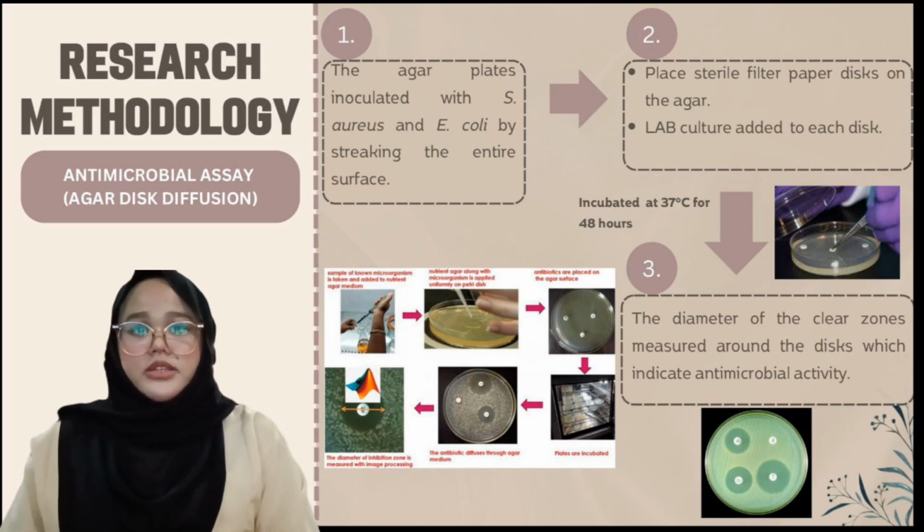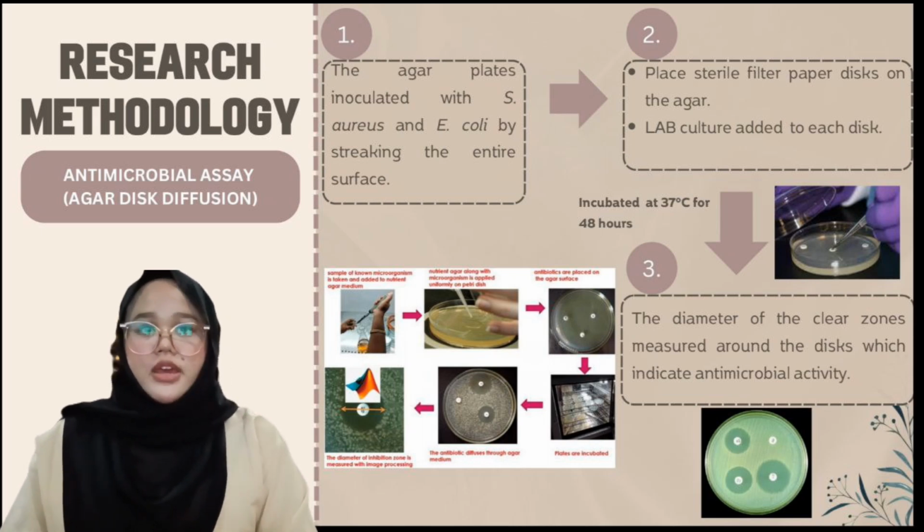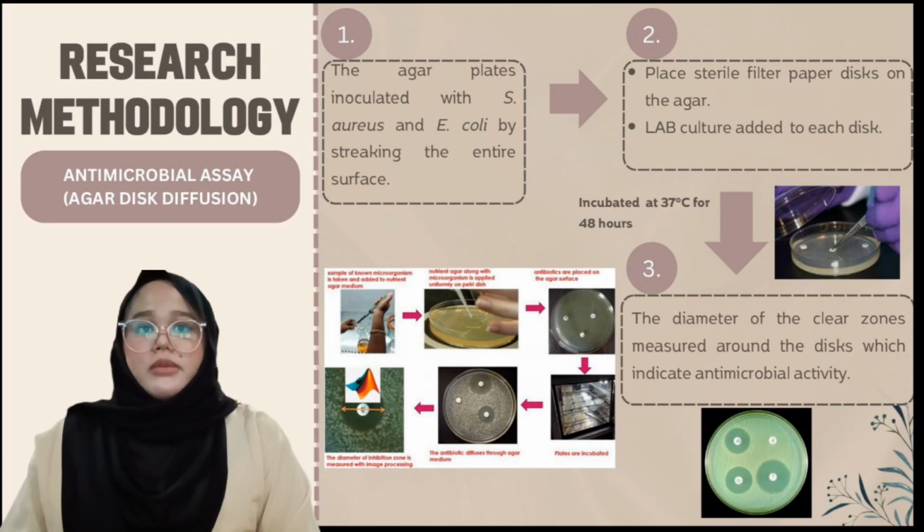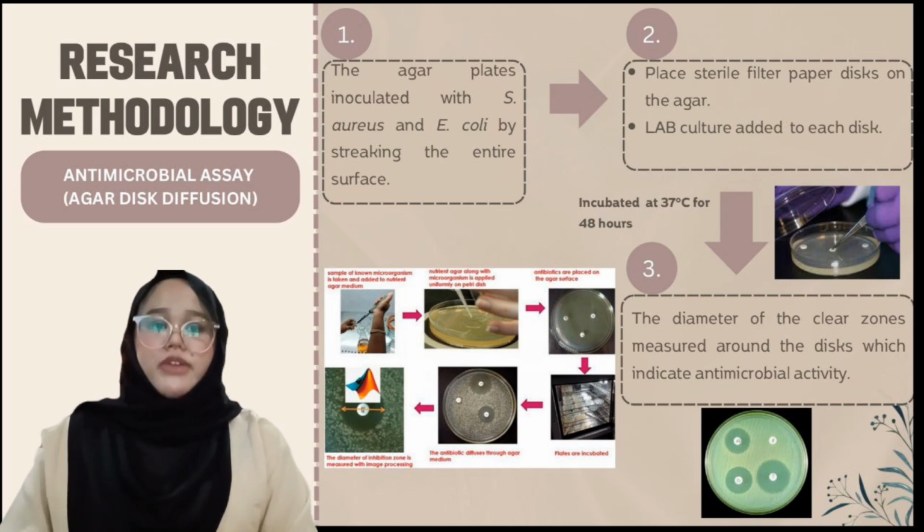Firstly, the agar plates are inoculated with S. aureus and E. coli by streaking the entire surface. Then, sterile filter paper discs are placed on the agar, and LAB culture is added to each disc. Then, the plates were incubated at 37 degrees for 48 hours. Then, the diameter of the clear zones is measured around the disc, which indicates the antimicrobial activity of LAB.